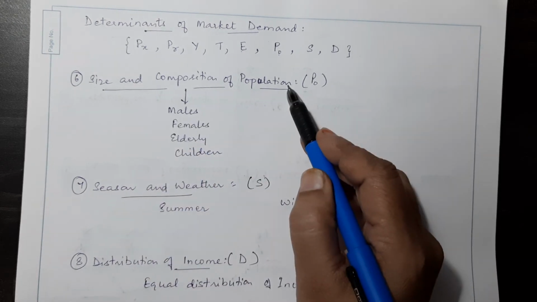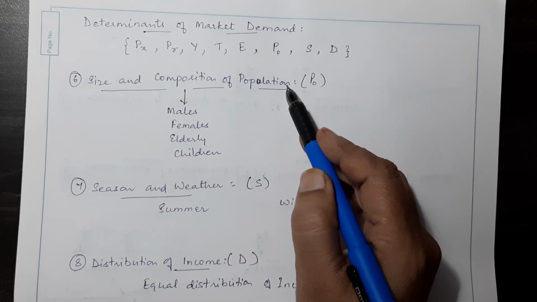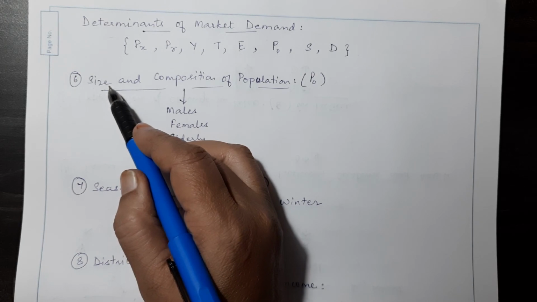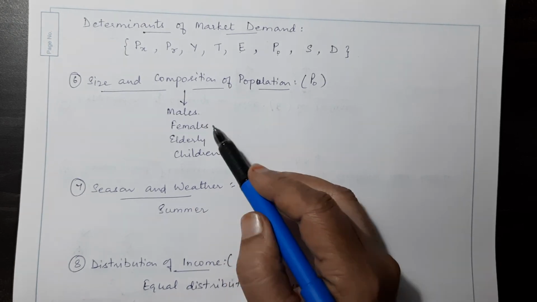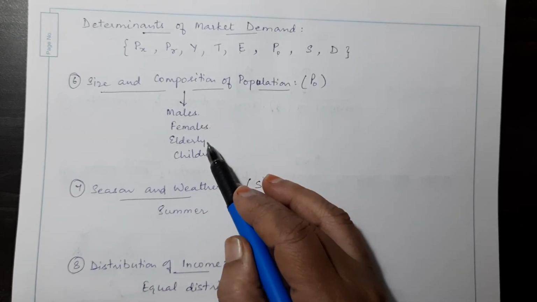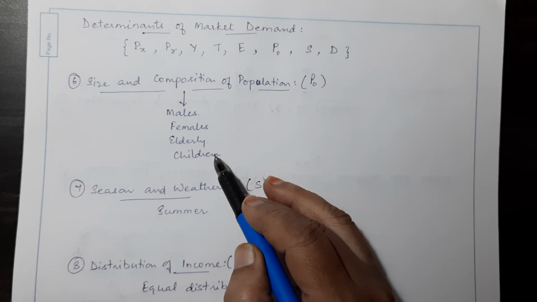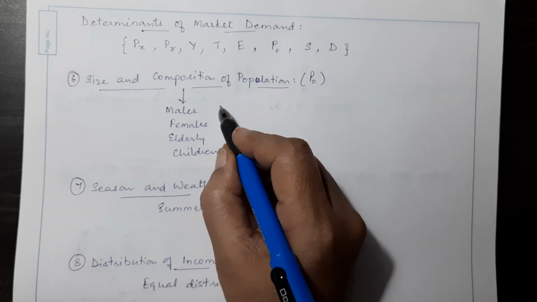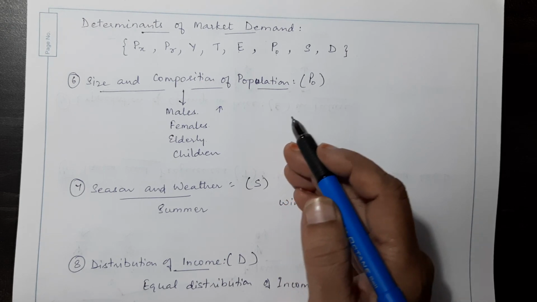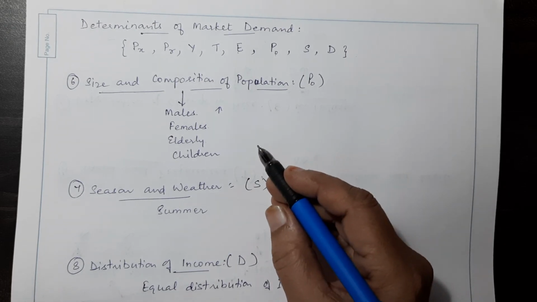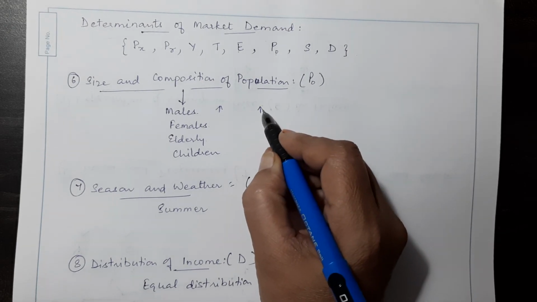Size and composition of population. By size we understand whether it is more populated or less populated. Composition would mean whether there are more males, more females, more elderly, or more children. If there are more males, then products that are more used by males would be more in demand.